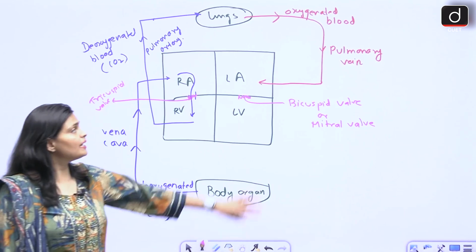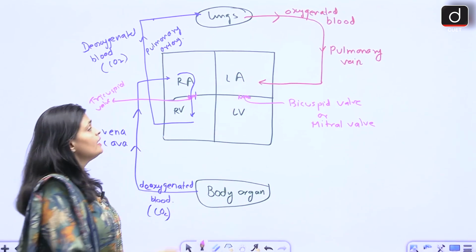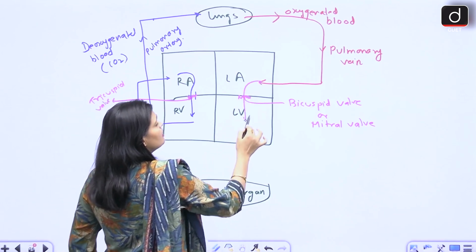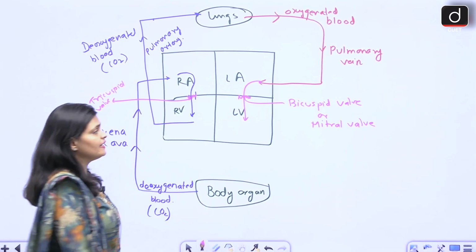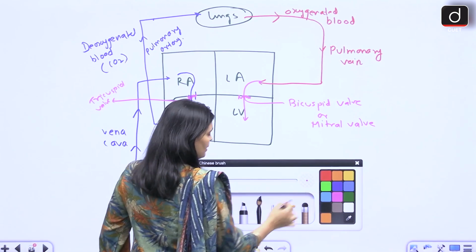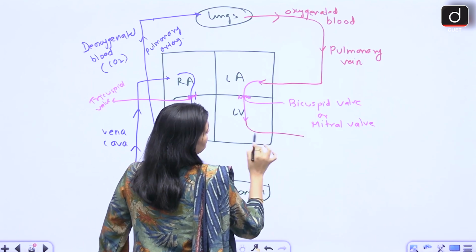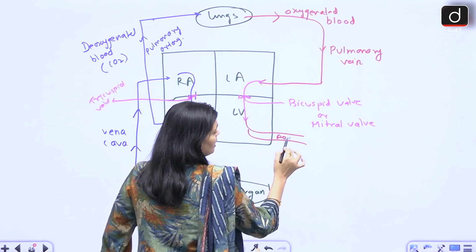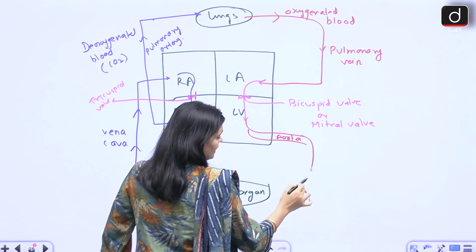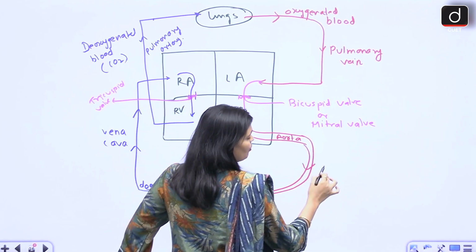So once the blood, oxygenated blood, is filled into the left atrium, it enters into the left ventricle. Okay? Now from the left ventricle, again a bigger artery pipe opens up, and that pipe is known as what? Aorta. Okay? Now from aorta, again the oxygenated blood enters into the body organs.